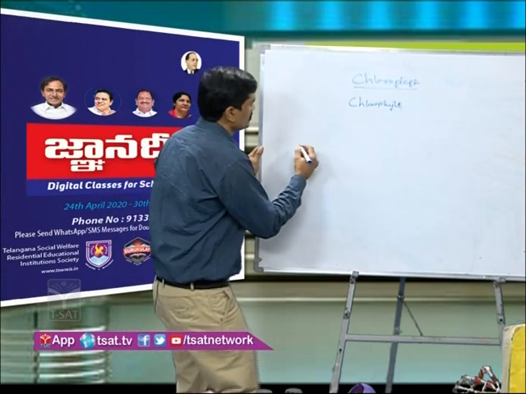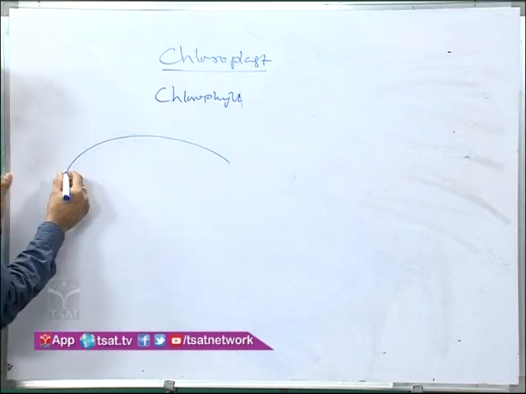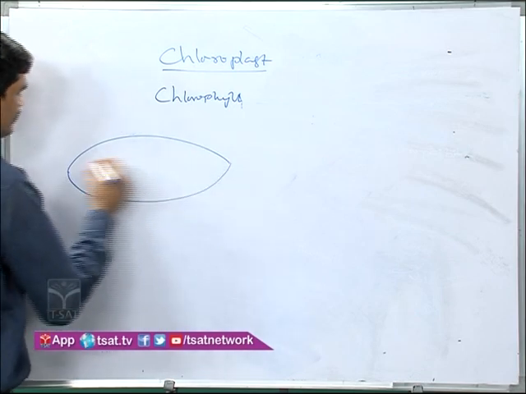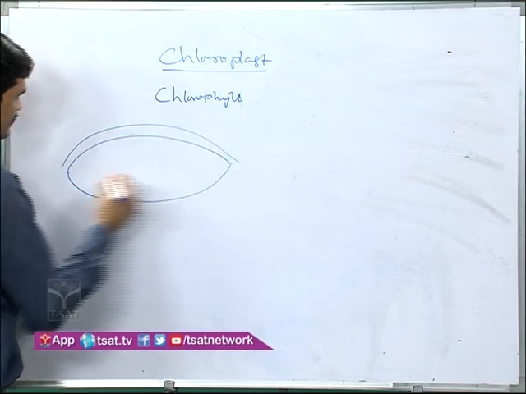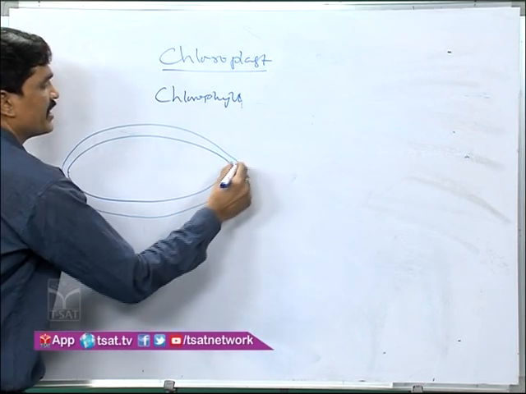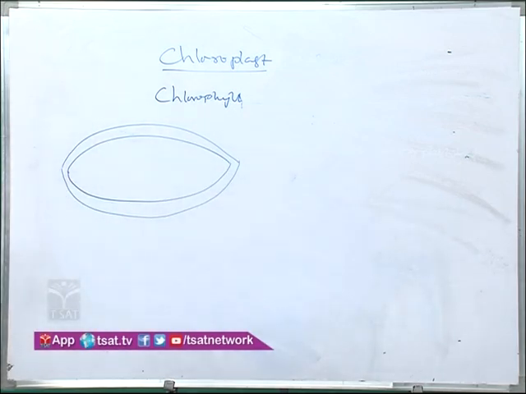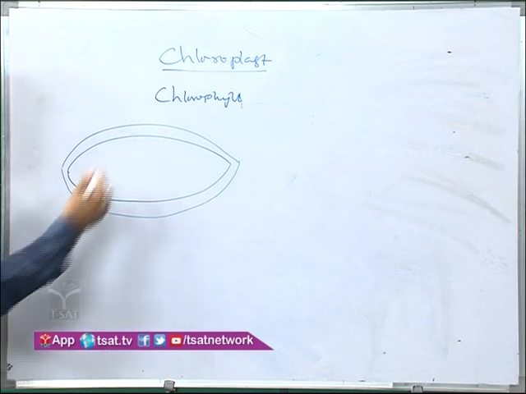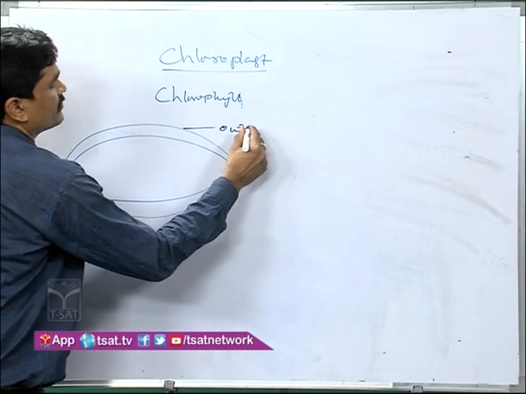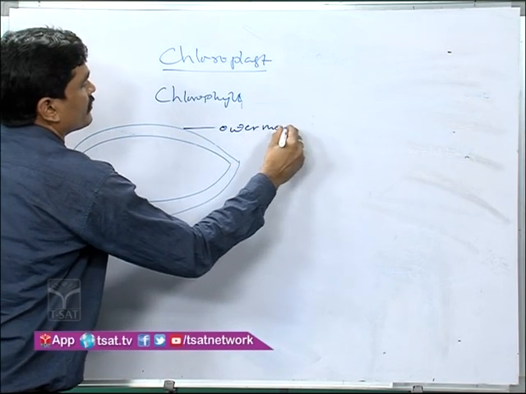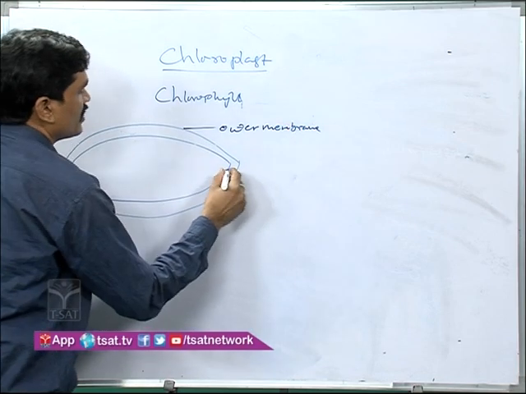The chloroplast is bounded by two membranes, the outer membrane and the inner membrane. This one is the outer membrane, and this one is called the inner membrane.